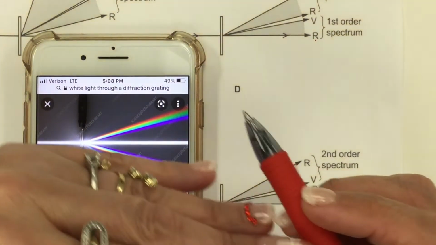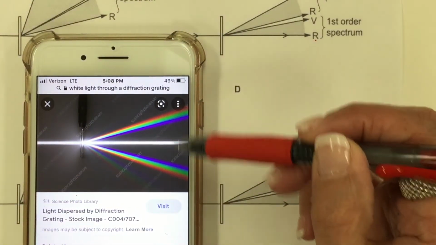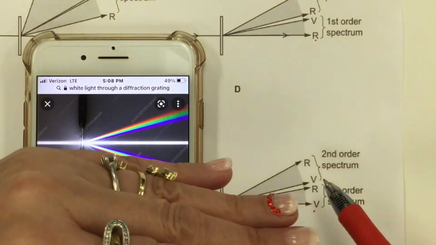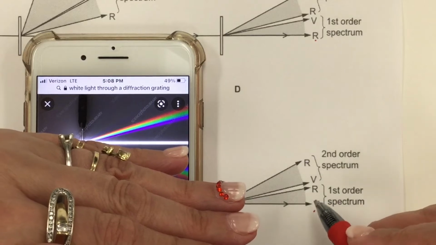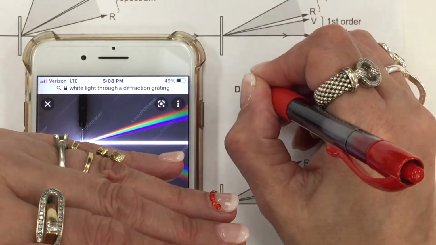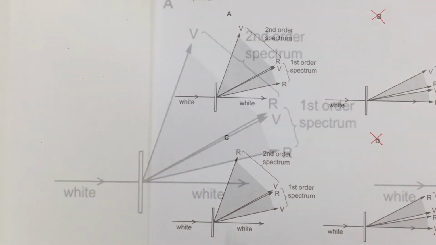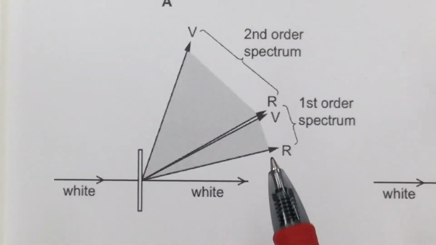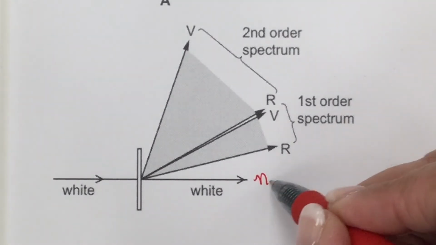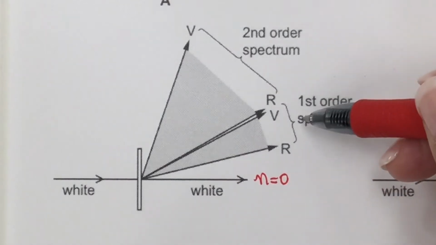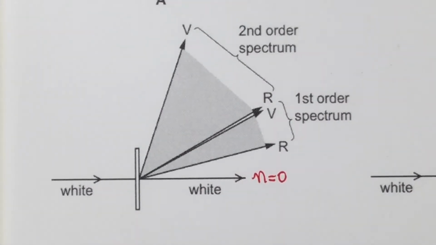This is white light. And it shows orders on both sides, above and below, and the picture just shows above the zero order. So this is not correct either. So D goes bye-bye. Now let's look at option A. We know that each order makes an angle with the zero order. So here is the zero order, and this is the first order, and that's the second order. Then we have to take a look at this angle, what's going on.